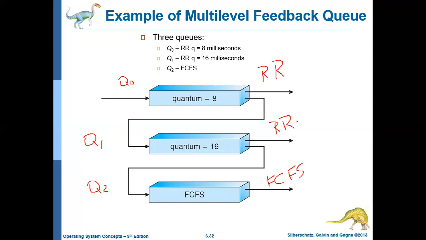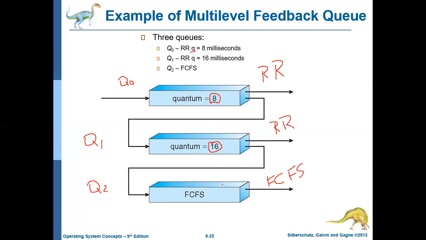The time quantum for Q0 is 8 milliseconds; that is, each process when allocated to the CPU will use only 8 milliseconds. The time quantum for Q1 is 16 milliseconds, and Q2 is FCFS.